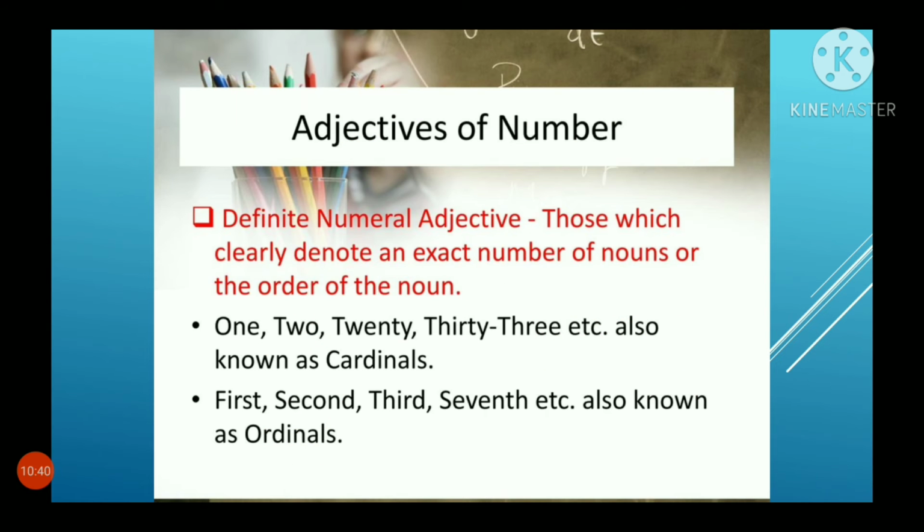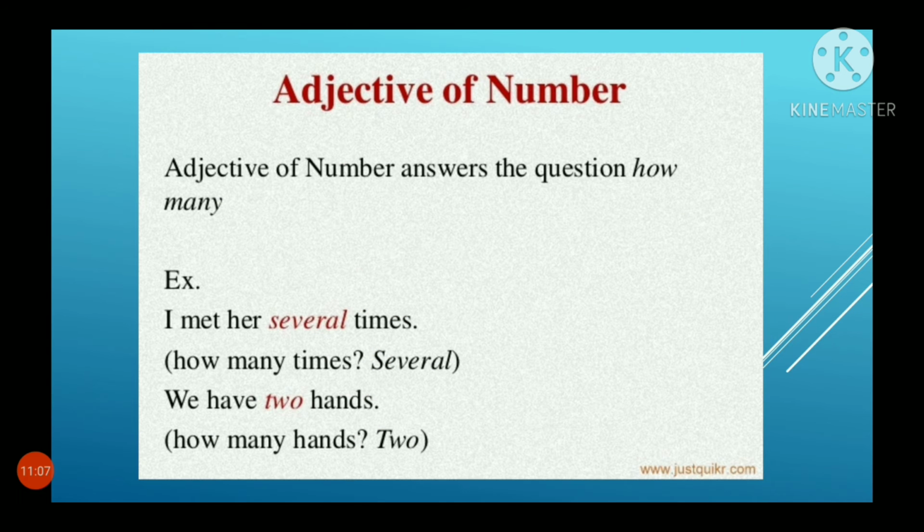Adjectives of number next. Definite numeral adjectives are those which clearly denote an exact number of nouns or the order of the noun. Giving exact numbers 1, 2, 20, 33, etc. are also known as cardinals. First, second, third, seventh, etc. are also known as ordinals. Are you clear, students?